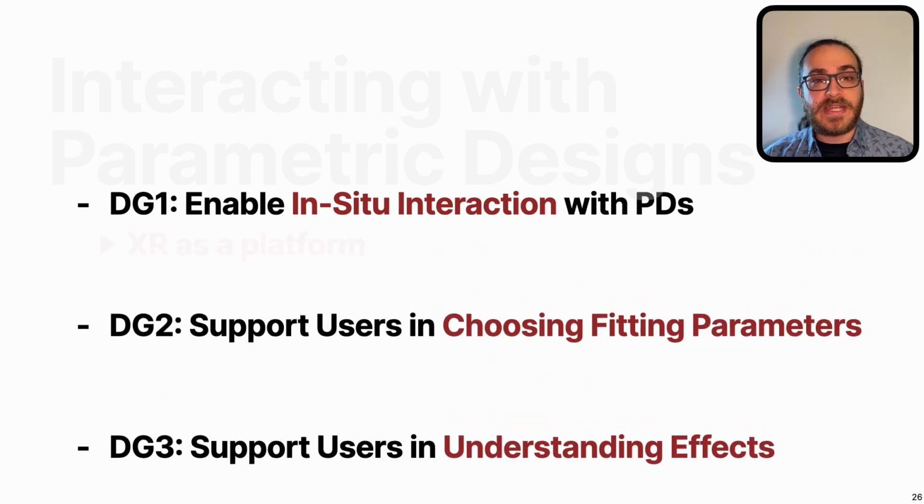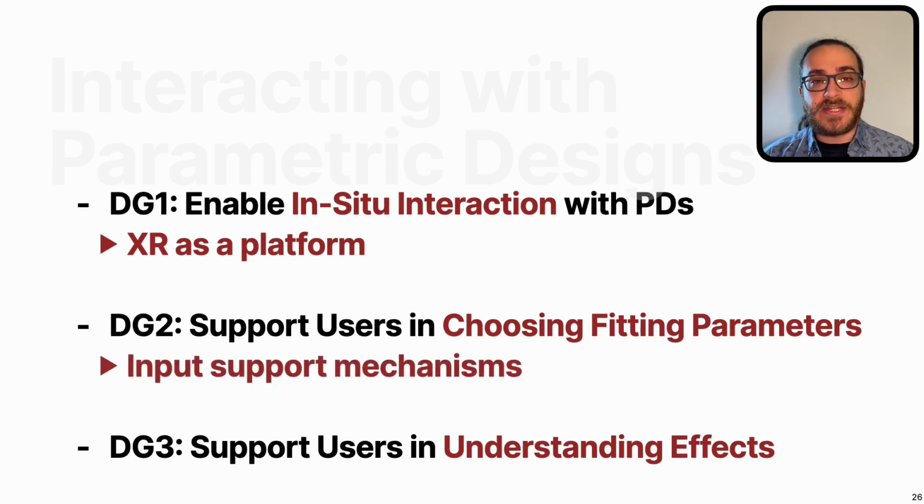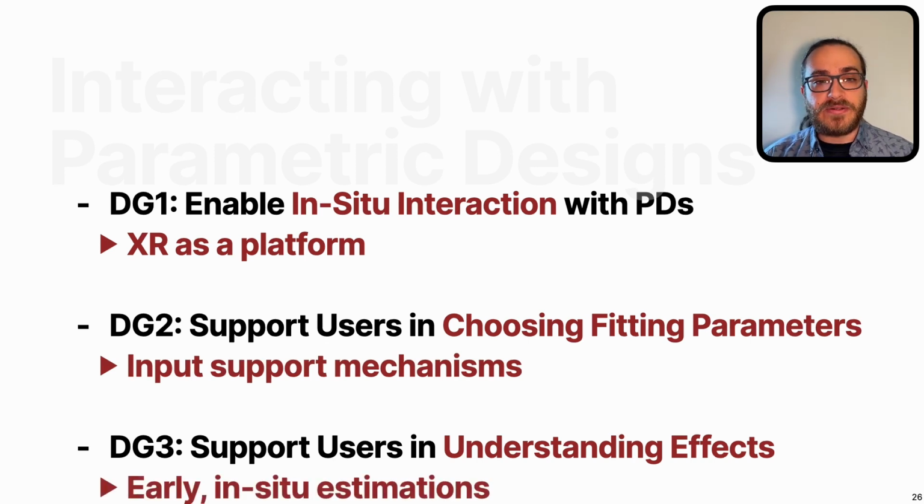So the first design goal manifests in us using an AR headset to unify the space where we design and the space where we'll be using this object that we design. The second design goal is addressed by a set of support mechanisms to choose and define parameters. And the last design goal manifests in a set of estimation functions that tie the user's environment into the process.